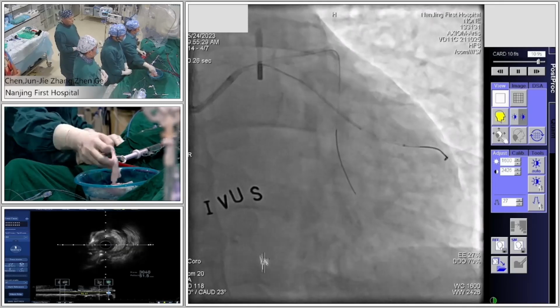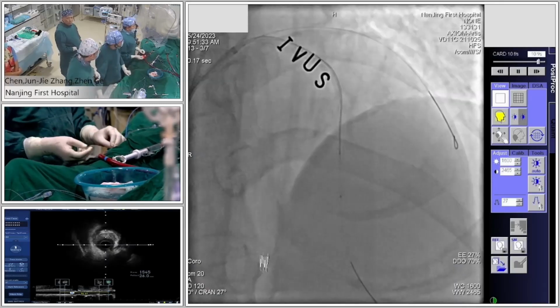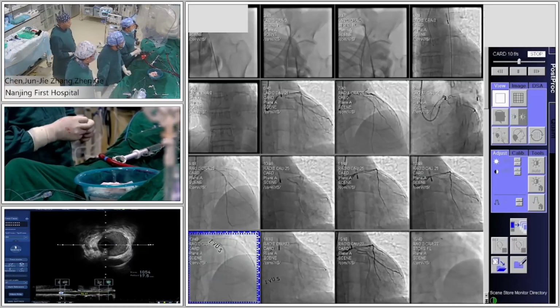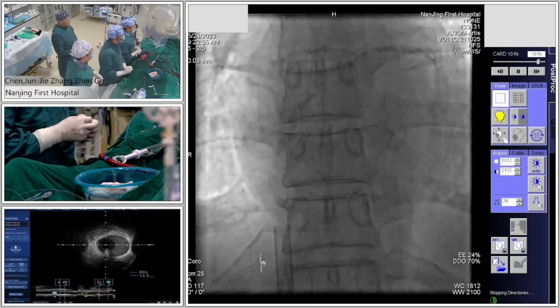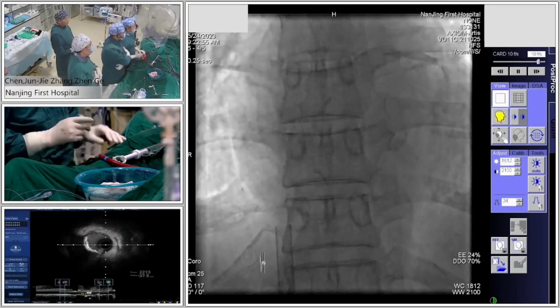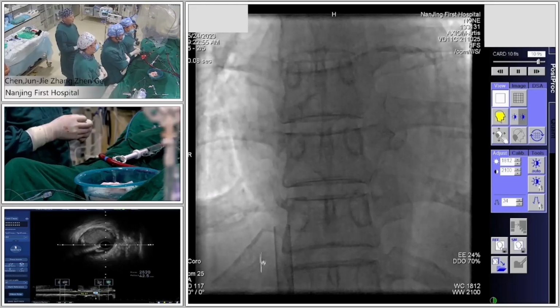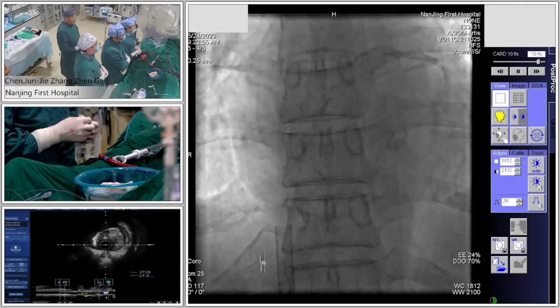Yeah, because the patient is with complex PCI and also has heart failure, the ejection fraction is only 32%.